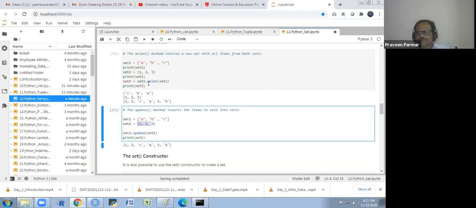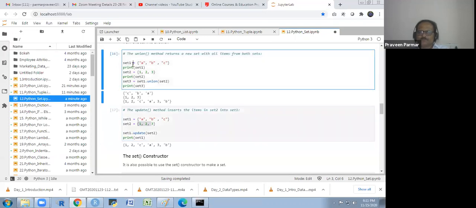The difference you see in both. Here set 1, set 2, and set 3, we are getting this thing. Here we are getting this in set 1. We are including set 2, we are updating set 1. Set 1 dot update set 2. Set 1 we are updating with the elements of set 2.